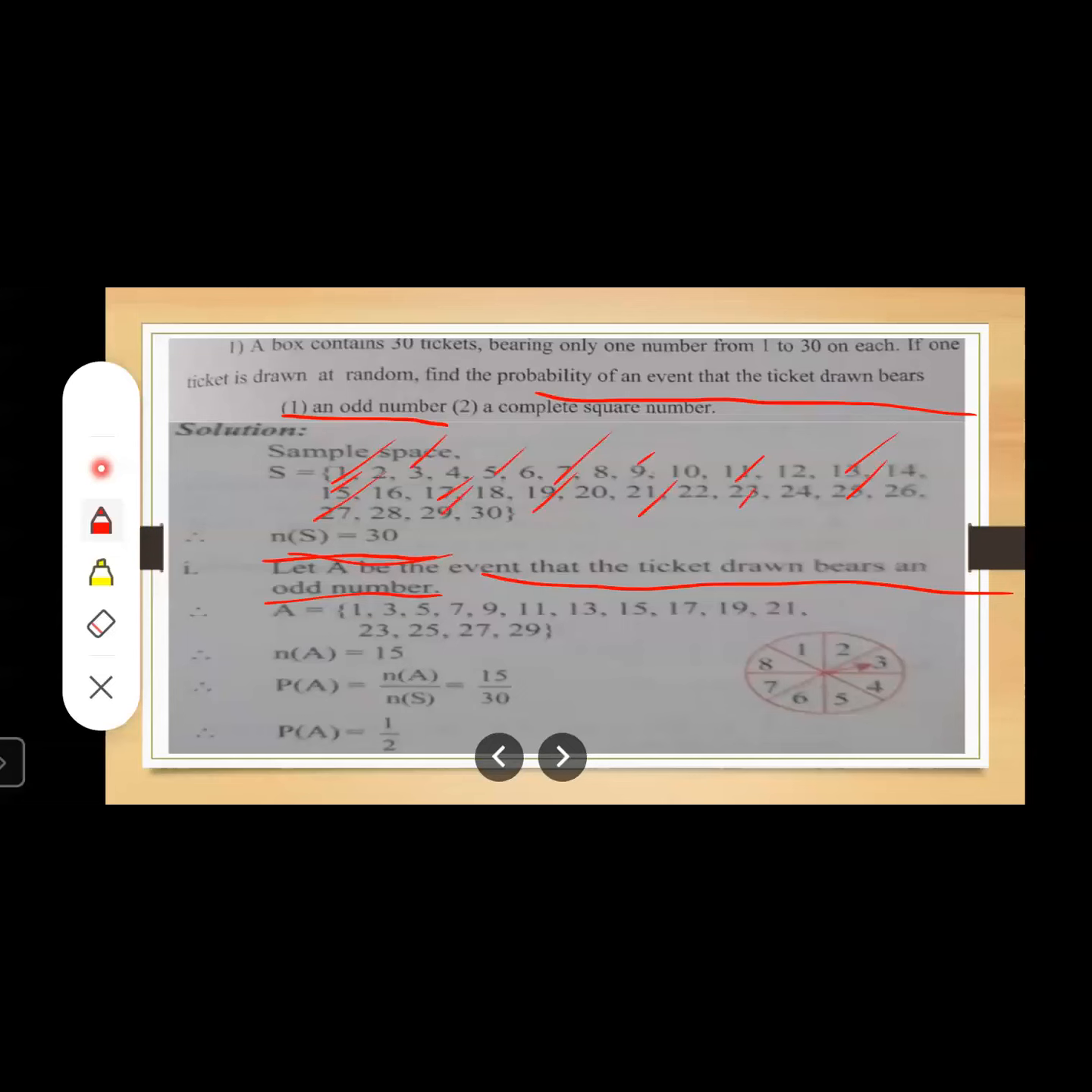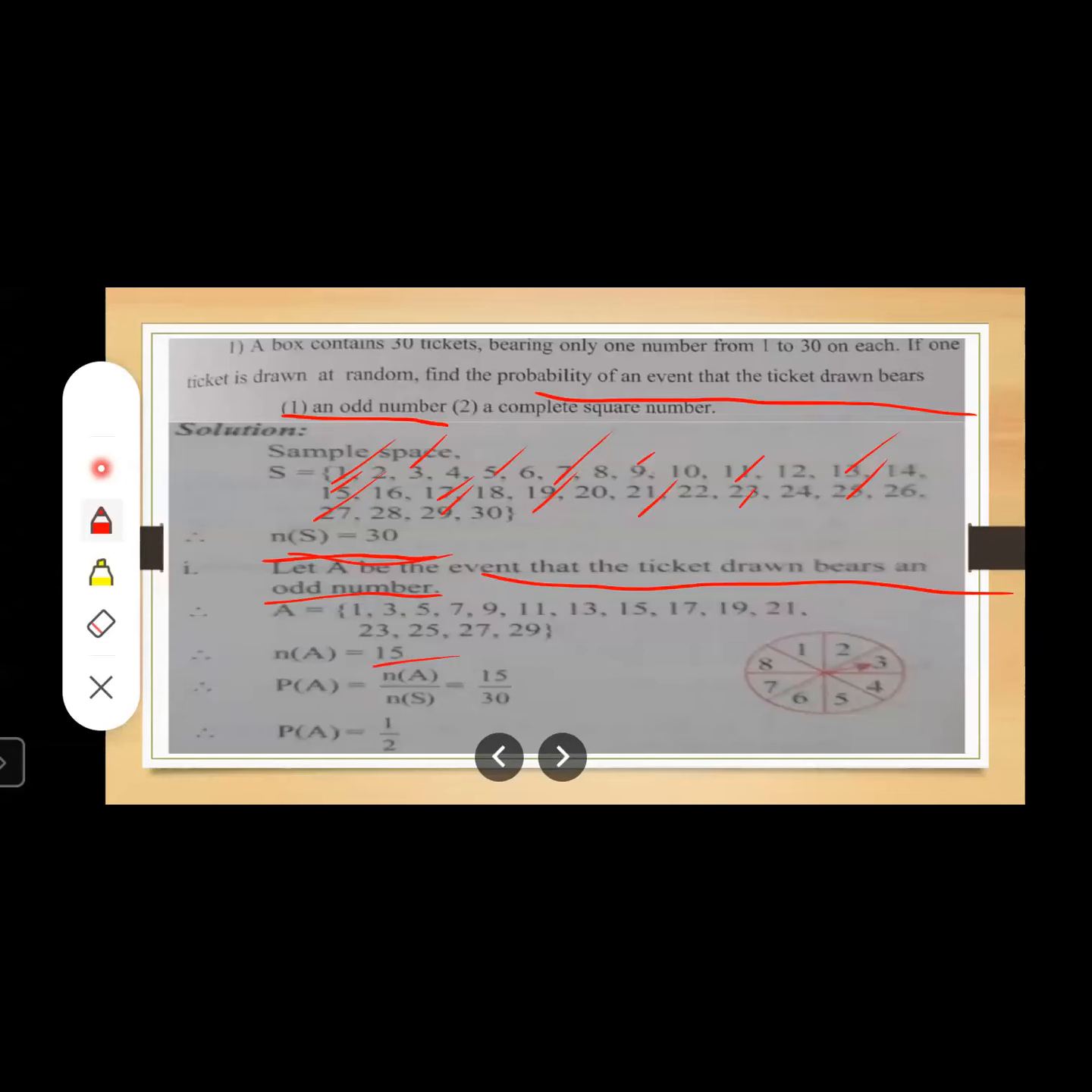These are odd numbers. Odd numbers means which are not divisible by 2. So these odd numbers you are going to write in event A. When you count them, the number comes out to be 15. So let us write n is equal to 15.